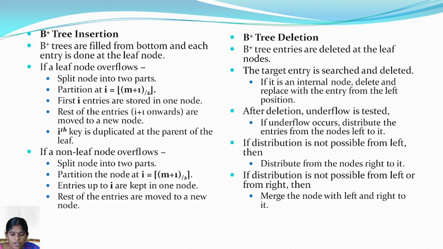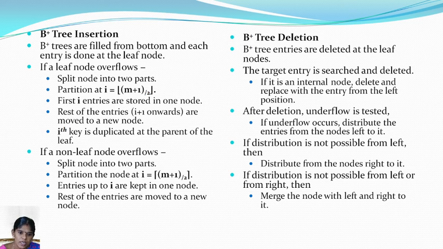So next, insertion and deletion in a B plus tree. Insertion means at the bottom. So each entry is inserted in the leaf node only. If the leaf node overflows, it is split into 2 parts.